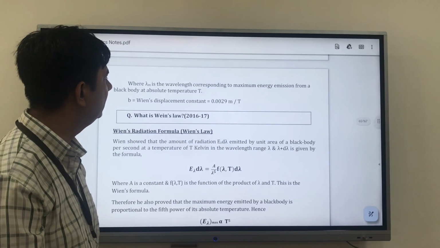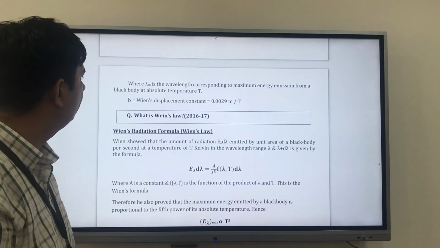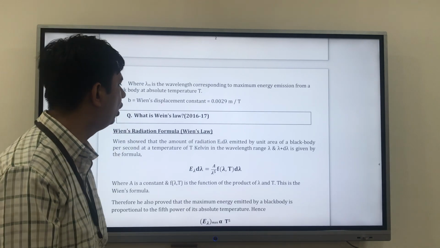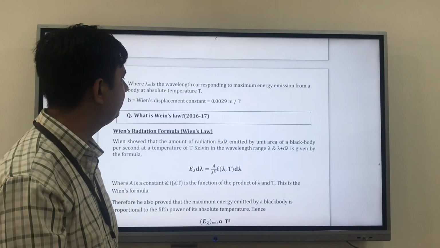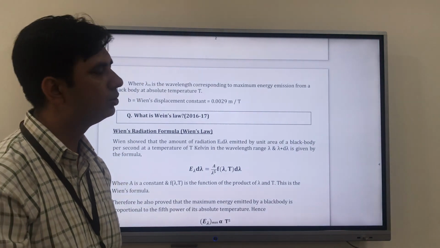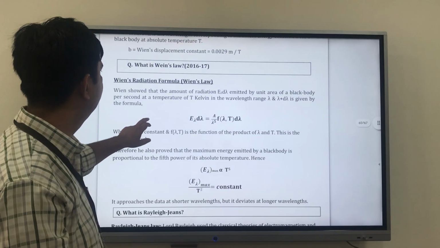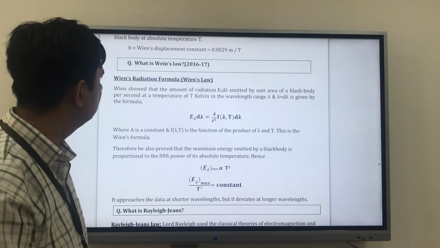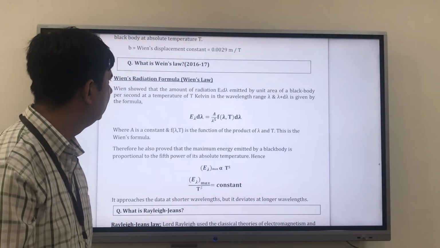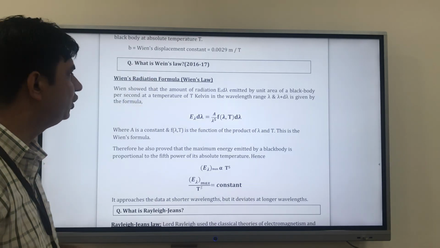Where lambda m is the wavelength corresponding to maximum energy emission from a black body at absolute temperature T, and b is called Wien's displacement constant, and he gave that value as 0.00029 meter Kelvin. So this is the law of radiation formula. So here we are getting Wien's displacement law, and this is a radiation law.